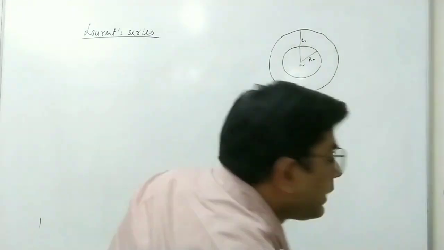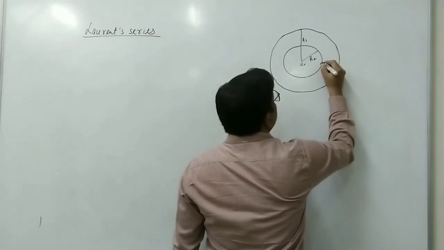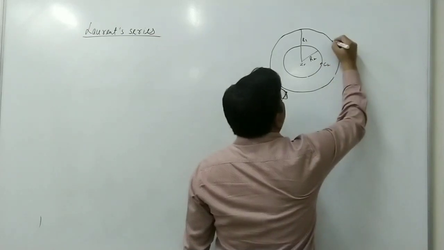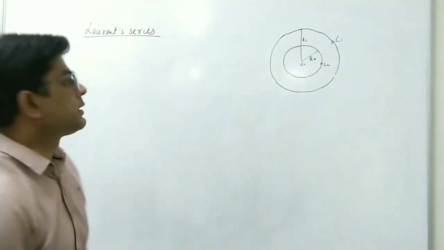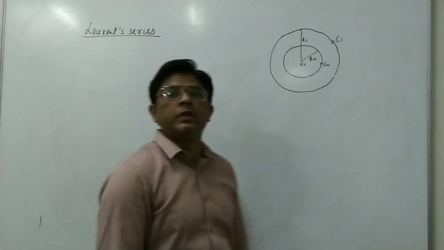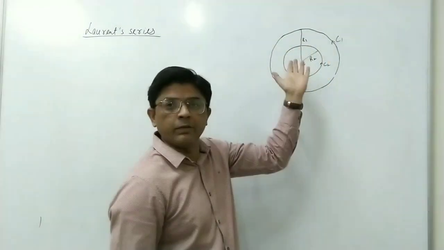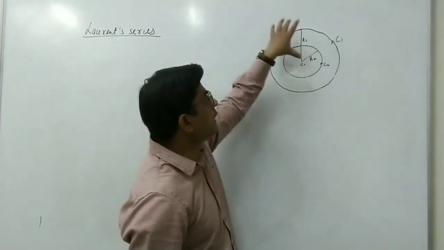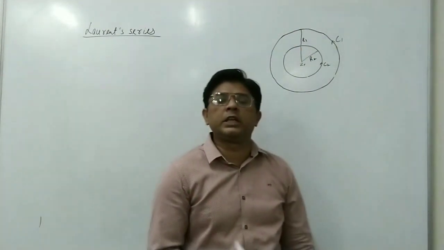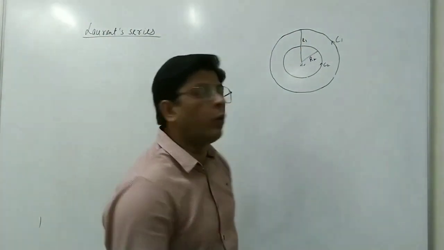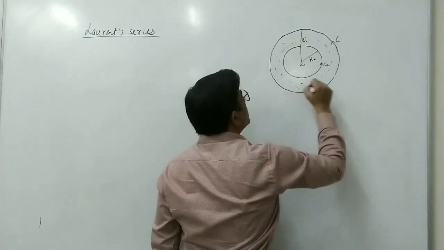The smaller circle we take as c2, and the greater circle as c1. So let us consider two circles c1 and c2 with radii r1 and r2 respectively, and let us take a function f(z) which is analytic only in the region between the two circles.